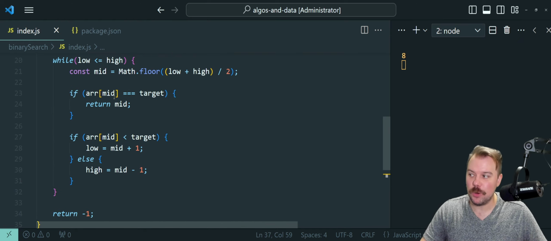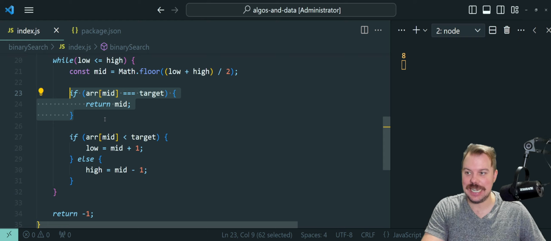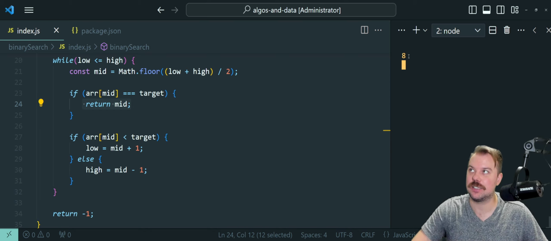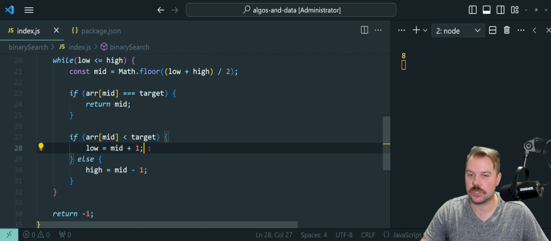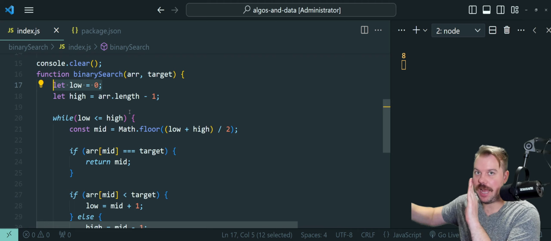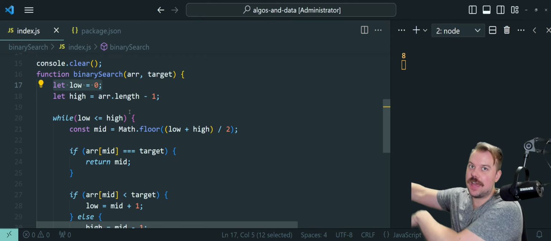Now, the midpoint is calculated using the average, hence why we do low plus high divided by 2, rounded down. If the element at the midpoint is the target, we have the index of our target, which means we return the mid, aka that's what this 8 appearing right here is. If the element at the midpoint is less than the target, the search continues to the right half of the array by updating low. I said the low starts at 0, so everything from our midpoint and behind is garbage, because there's no way those lower numbers can be 8, which means we throw that entire half away.